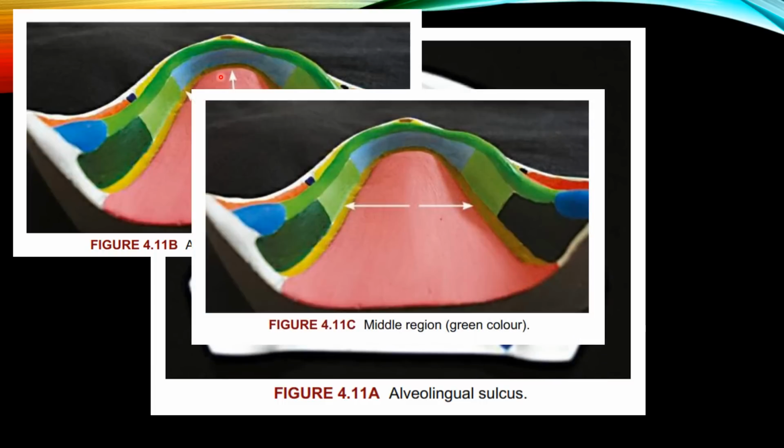This one is the middle region, given in the green color. What is this middle region? It extends from the premylohyoid fossa to the distal end of the mylohyoid ridge, curving medially from the body of the mandible. This is due to the prominence of the mylohyoid ridge and the action of the muscle. Okay, this is the middle region.